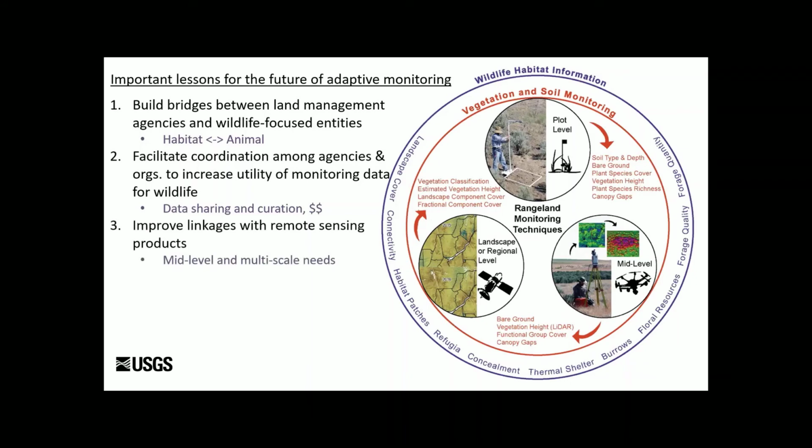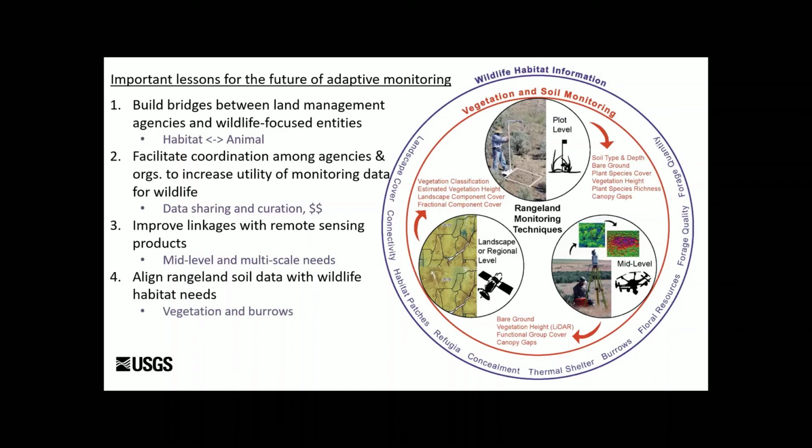Number three, improve linkages with remote sensing products, particularly at the mid-level and multi-scale needs. In this image that we show on the right, the mid-level shows an example of a drone or maybe a ground-based LiDAR, but a lot of that's being done at a very experimental level. We haven't thought critically about how to incorporate that into standardized monitoring.